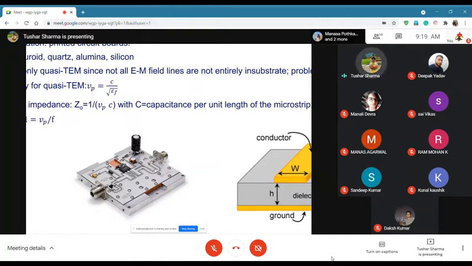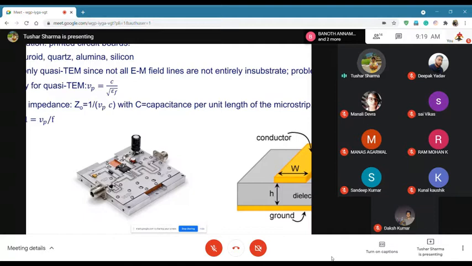Because say you are measuring your RF voltages or RF power, and if the DC is also there, it will just blow up your system. So you put a DC block here. You don't want DC to interfere with your RF signal when you are measuring at the output.